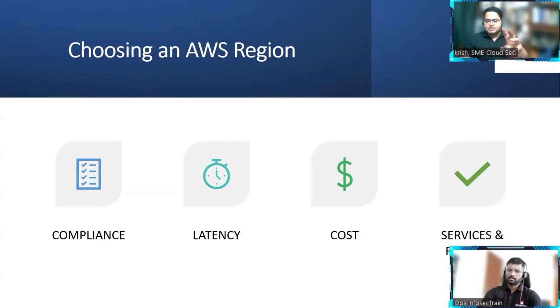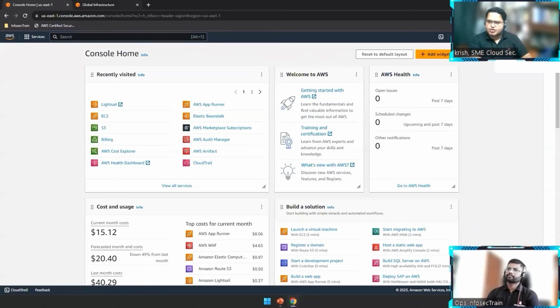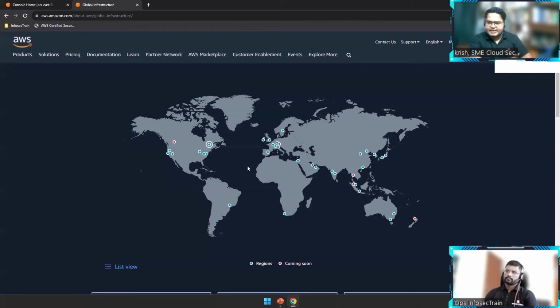First thing is always about compliance, so choose the region based on compliance. If I'm handling sensitive data, like PII or PHI kind of data, I must look into the first factor, compliance and regulatory concerns. And the benefit is that AWS is now offering from almost everywhere, so you don't have trouble there. You can choose any region you want. Wherever you are from, mostly you will be able to select any location you want, and they have data centers almost everywhere now.